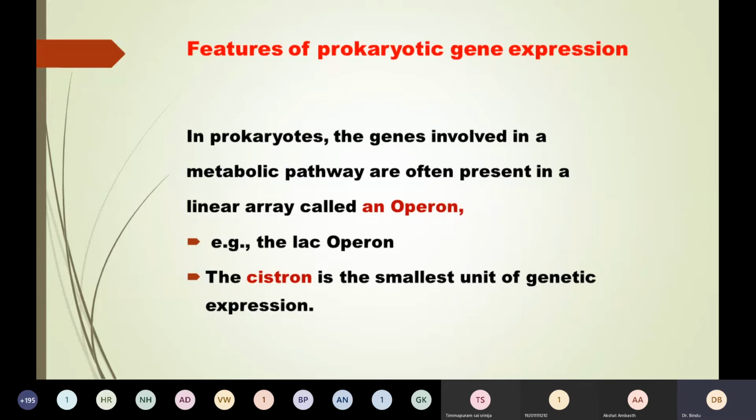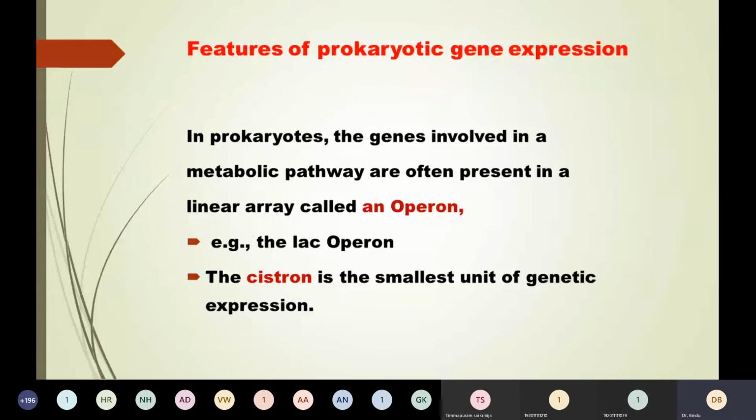Now coming to actual gene regulation, how exactly it takes place. That is explained by the operon concept. Students, can you hear me? Yes, ma'am. Students, can you hear me? Yes, ma'am. Hello? Yes, ma'am, we can hear you. Okay.